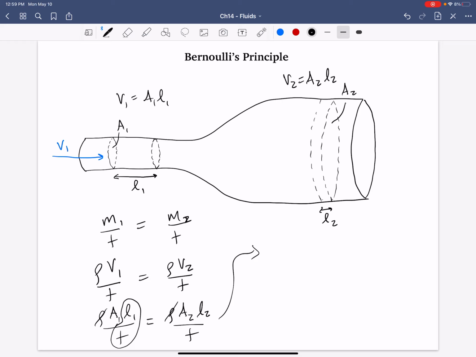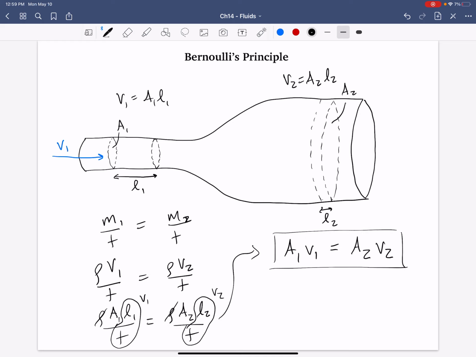That's equal to a speed. So what we get ultimately is the cross-sectional area A1 times the speed at point 1 is equal to the cross-sectional area at point 2 times the speed at point 2. All right, and this is known as the continuity equation.